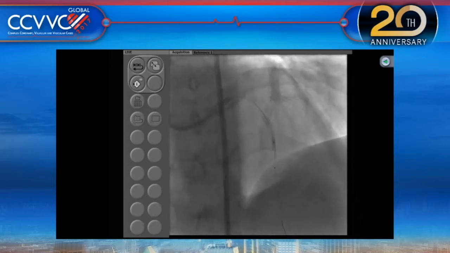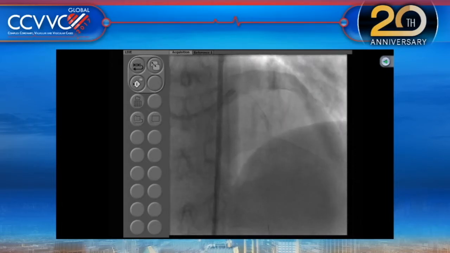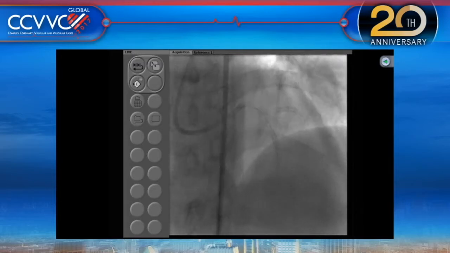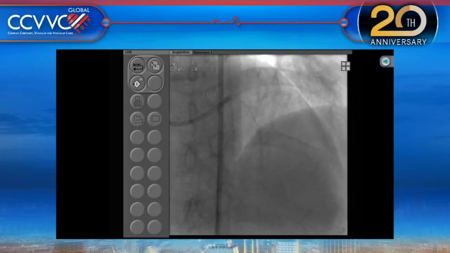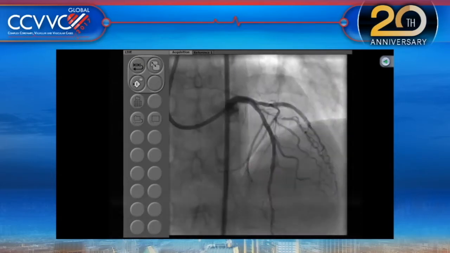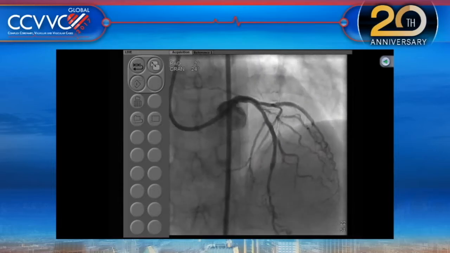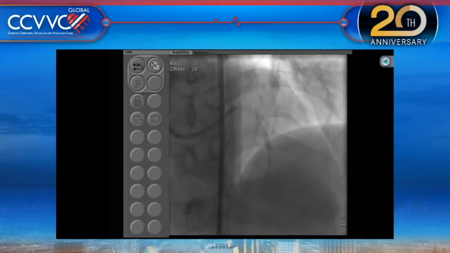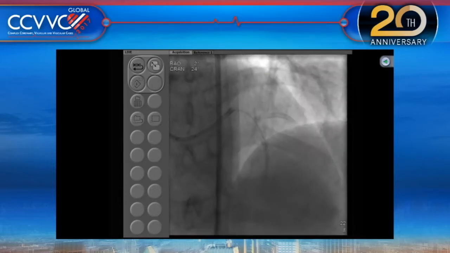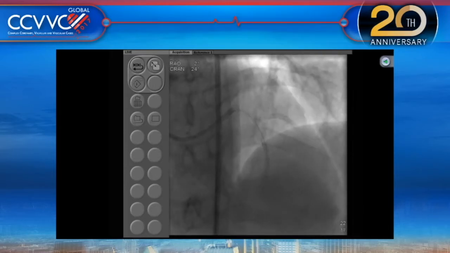Any other comments? Yeah, the other technique, I would not rotablate this, but what I tend to do is pre-dilate and try to get a sense of what the ostium is going to do before I go in and intervene. And sometimes I just try to get away with putting in the stent. And as you see, the ostial diagonal has been reasonable, so for the sake of time, this probably will qualify as one of our less complex cases.